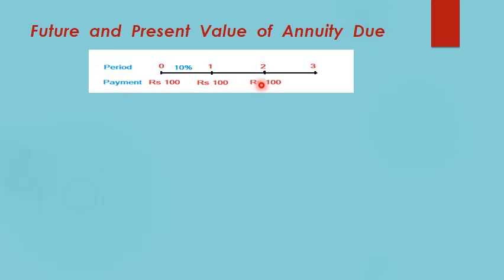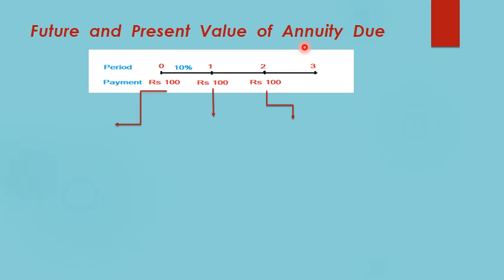Now let us understand how to calculate the future value and present value of an annuity due. This timeline over here shows an annuity due. Earlier I said annuity due means the payments are occurring at the beginning of each year. So at 0, which is the present, a cash flow of rupees 100 is occurring at the beginning of the first year, then a cash flow of rupees 100 is occurring at the beginning of the second year, and so on.